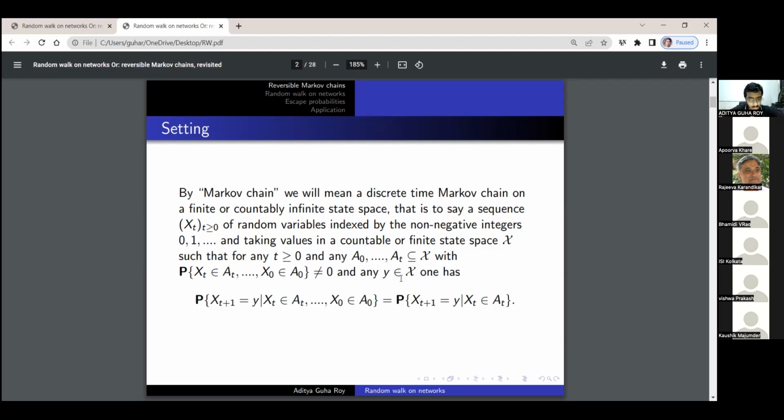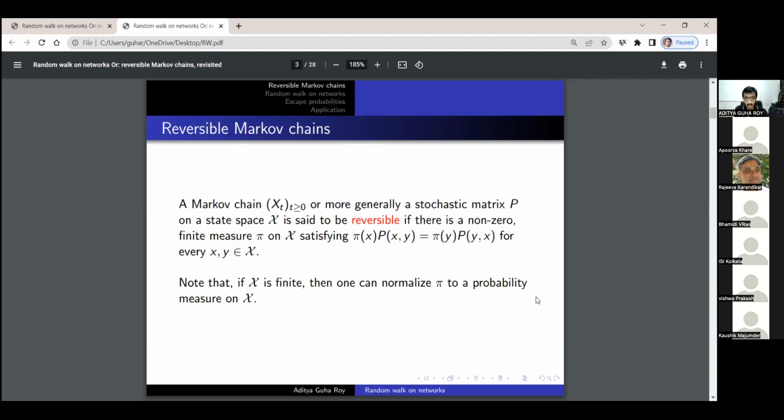And for any y belonging to X, we have that the conditional probability of X_{t+1} equals y, given X_t belongs to A_t and X_0 belongs to A_0, is equal to the conditional probability that X_{t+1} equals y, given X_t belongs to A_t. So this essentially means that in the presence of knowledge about X_t, for determining anything about X_{t+1}, the past is irrelevant, is redundant. This is the basic setting that will be assumed throughout the lecture.